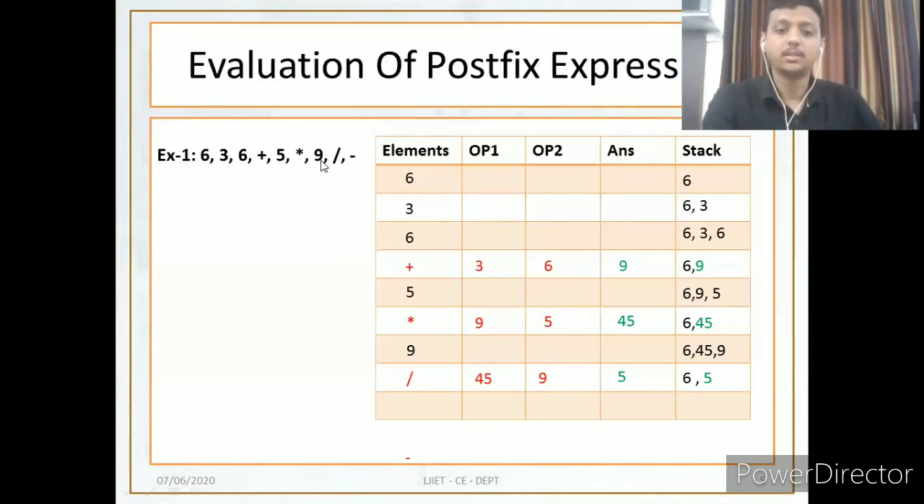Now what you get? Minus. I think this is the last symbol that we need to use. At this time you pop out two elements from the stack, 6 and 5. Apply the operation 6 minus 5. Please do not do operand 2 minus operand 1. It is always OP1 minus OP2. So 6 minus 5, the answer is 1. So you get your answer. The answer is 1, and the stack is already emptied.